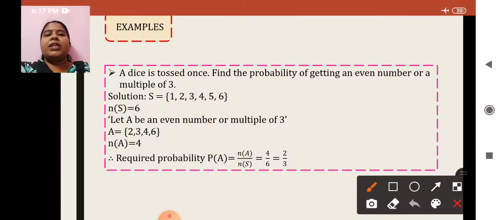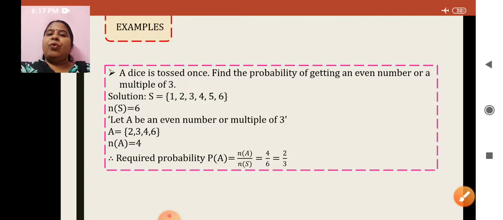Now out of these 6 elements available here, first I will circle all the even numbers: 2, 4 and 6. And then what else do we want? Multiple of 3. So 6 is a multiple which has already been considered. What is left is 3. So that is the reason this set A will have elements 2, 3, 4 and 6. n of A will be 4.